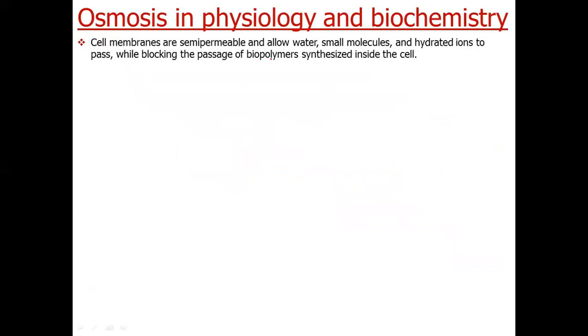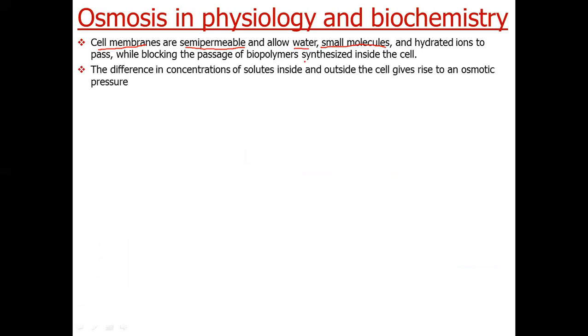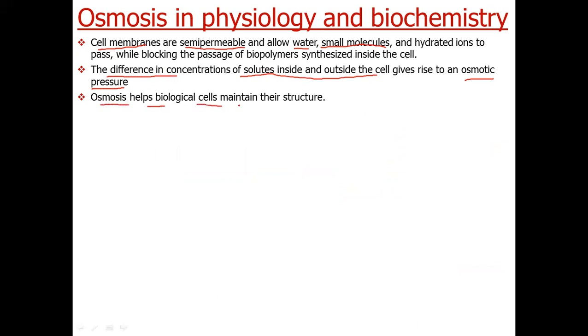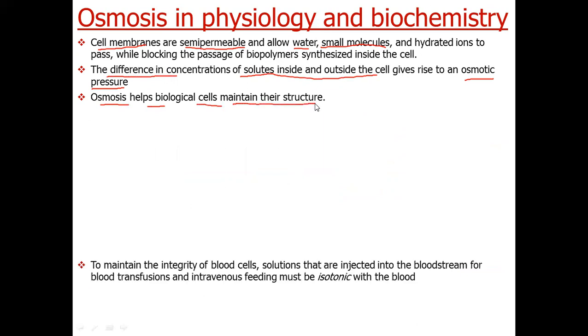Next, we will see how osmosis is important to us. First of all, we all know that cell membranes are semi-permeable and they allow some water or small molecules to pass through them. The difference in concentration of solutes inside and outside the cell gives rise to osmotic pressure, which is very important. This process helps cells to maintain their structure. Let us see how.